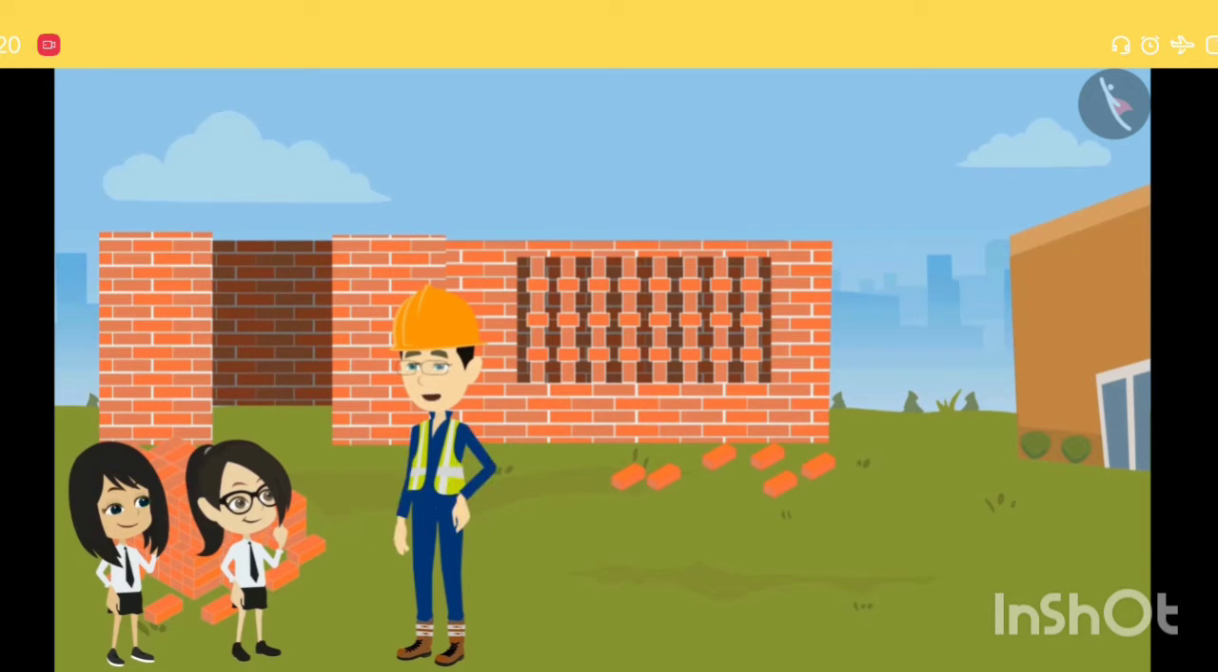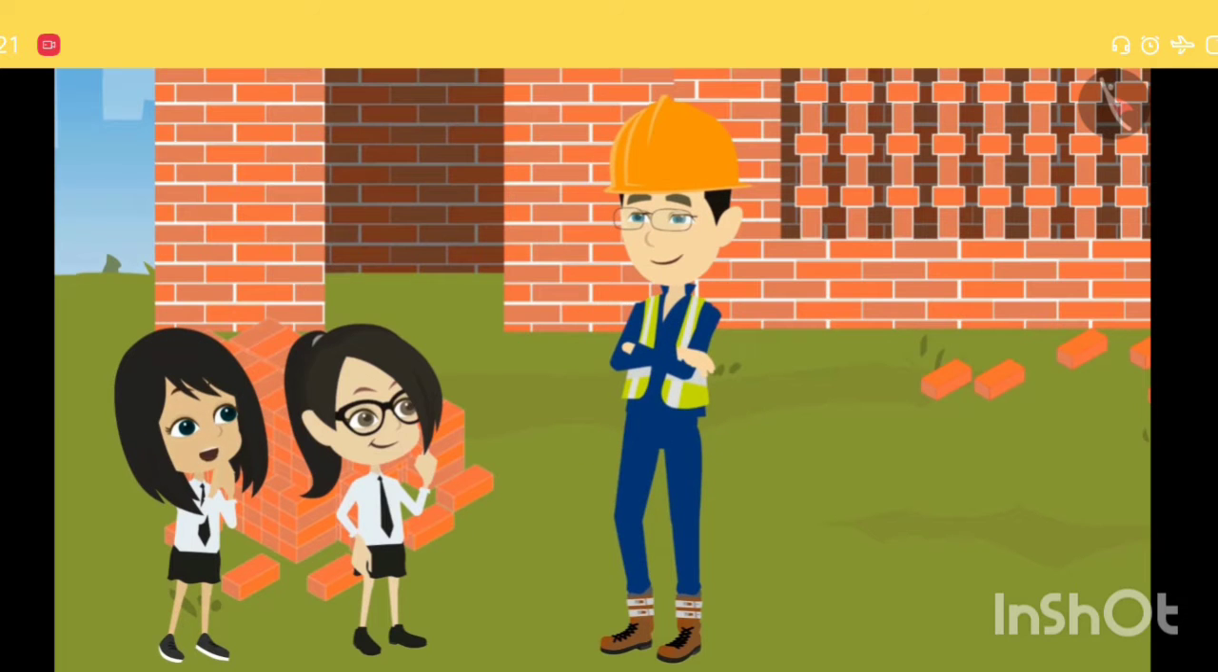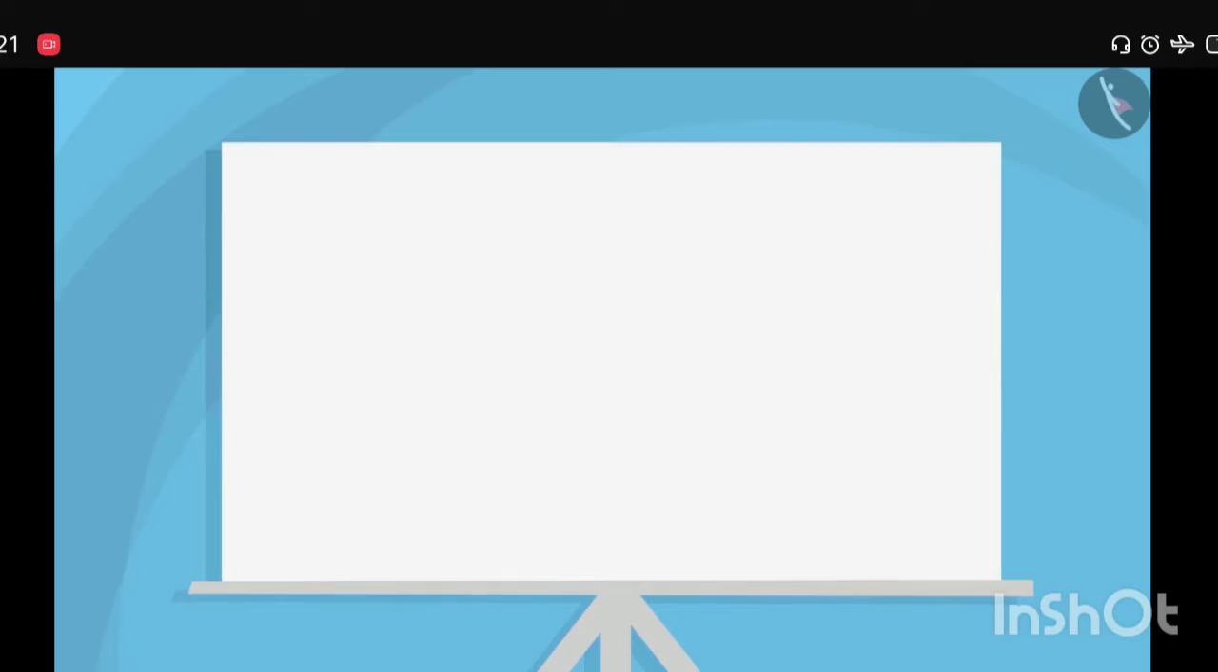Whenever I see a beautiful pattern of bricks, I will take a photo of it. I have a file with many photographs of brick patterns. If you want, I can get it for you tomorrow. Yes, sir. Please get it tomorrow. Tomorrow we will see many examples of patterns made of bricks.